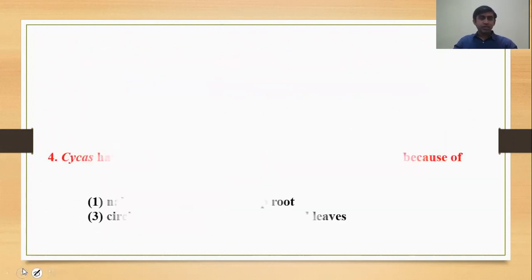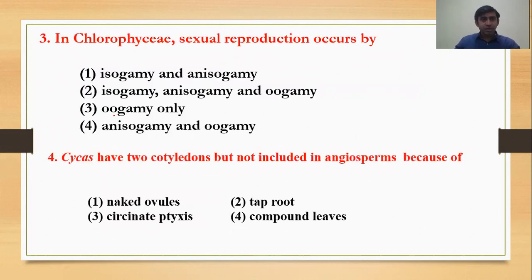The next question, number 3: in Chlorophyceae, chloro means green and phyceae means algae, sexual reproduction occurs by means of what? The correct answer is option 2: isogamy, anisogamy, and oogamy. Iso means the same size of gamete, aniso means different size of gamete, and in oogamy the female gamete is large and the male gamete is small and non-motile.